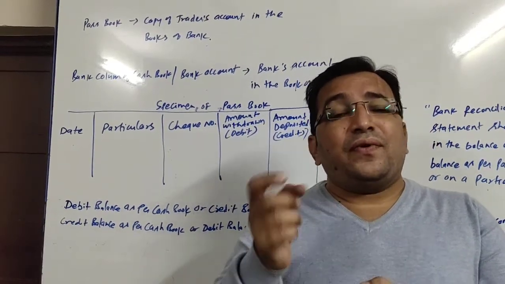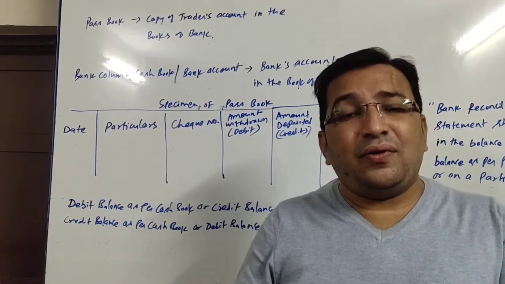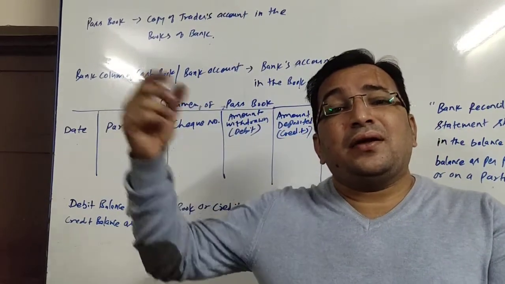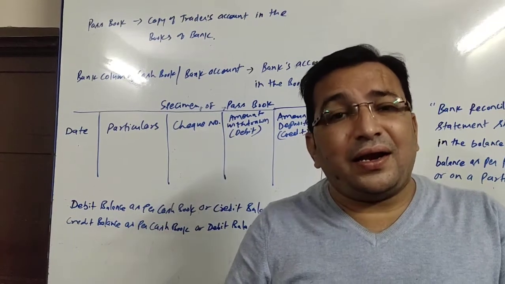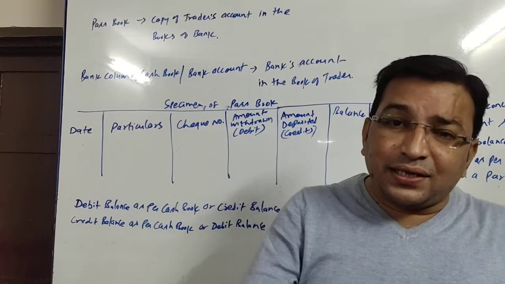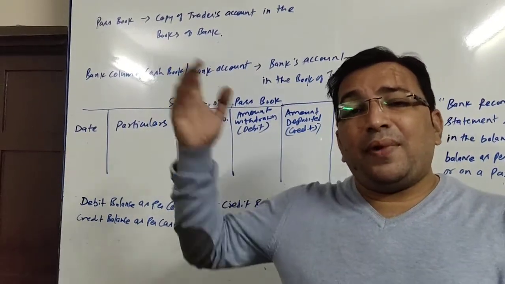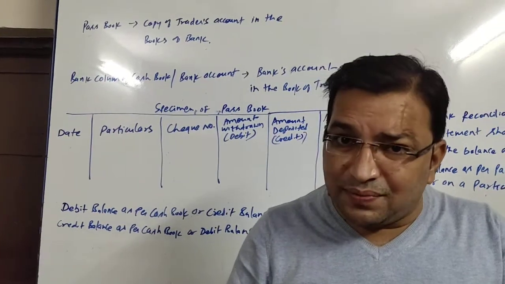For whatever transaction the businessman is debiting the bank account, the bank is crediting in the account of the customer. And for whatever the businessman is crediting, the bank is debiting the customer account,